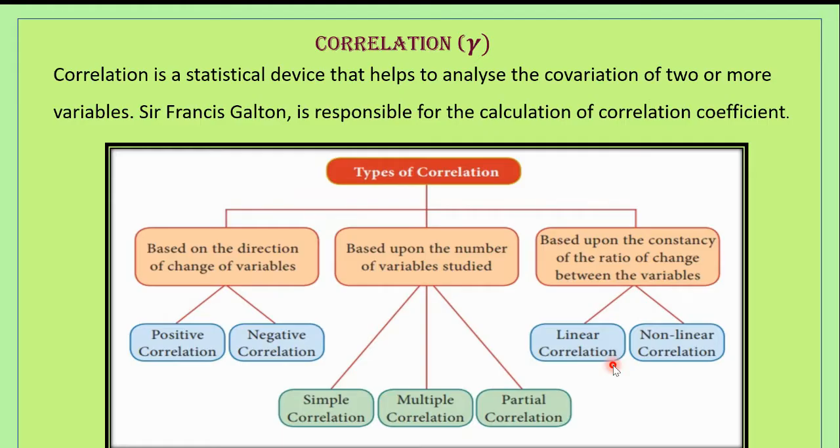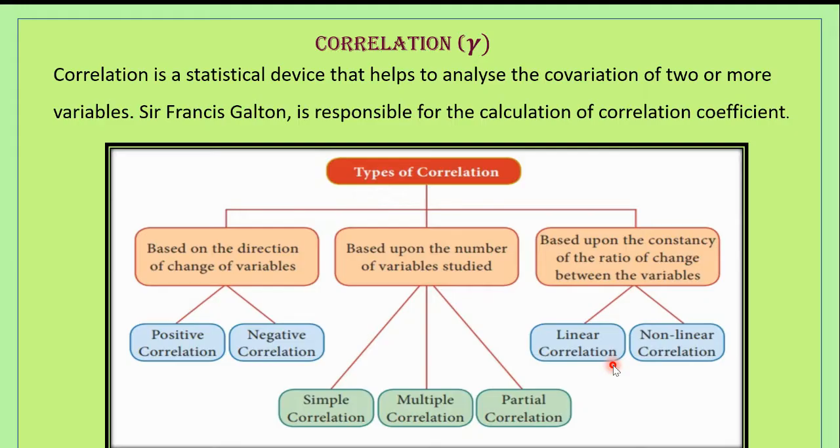Similarly, if you take y, if the values are 5, 10, 15 and 20, how much is the change? The change is 5 here. In the x it was 2 and here it is 5, but the change is constant. So correlation is said to be linear when the amount of change in one variable tends to bear a constant ratio to the amount of change in the other. So here it forms a straight line. So it is called as linear correlation.